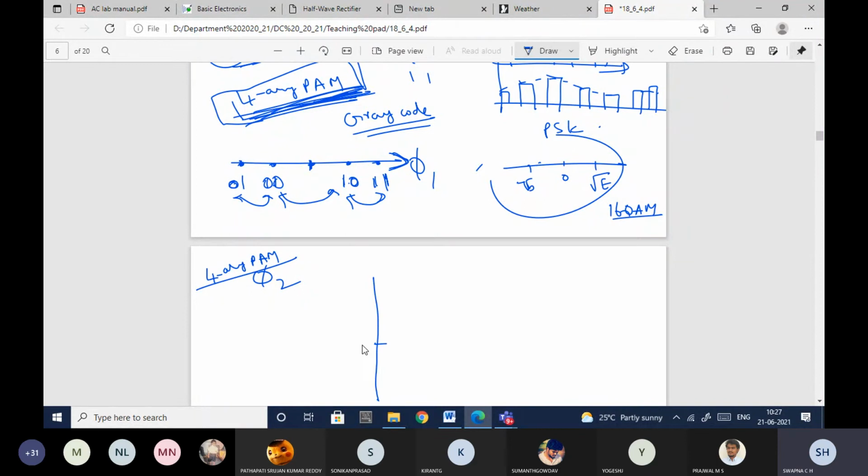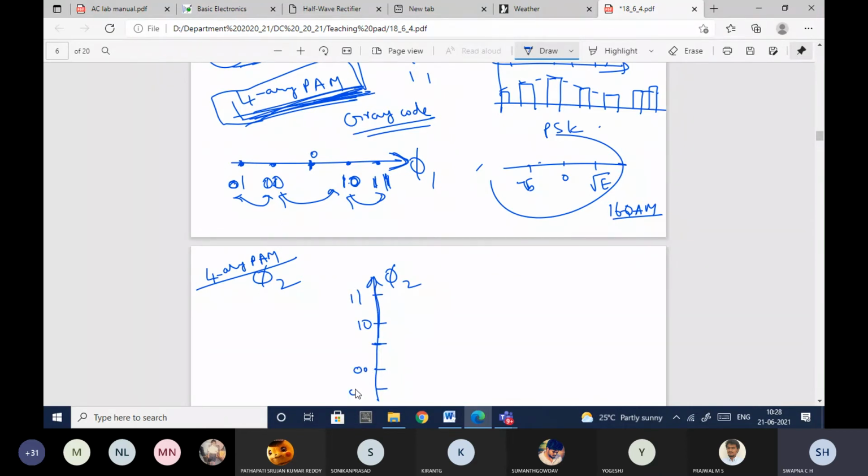This is the center point, and I should take it in the same way. Towards the positive side I should have 1 0 and 1 1, towards the negative side 0 0 and 0 1. Phi 2 will be positive on the upper side and negative on the lower side. So here this will be 1 0 and this will be 1 1, and here it is 0 0 and 0 1.